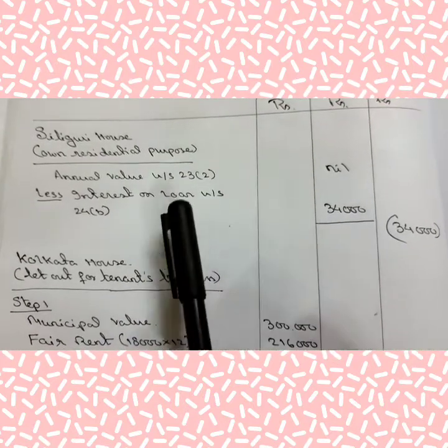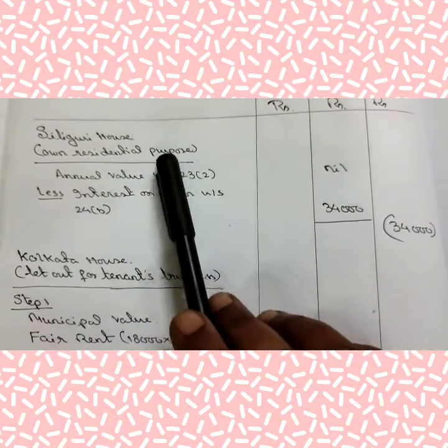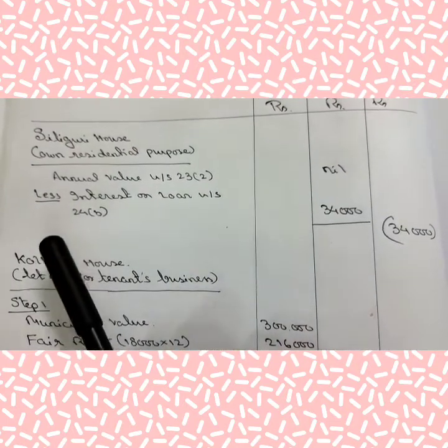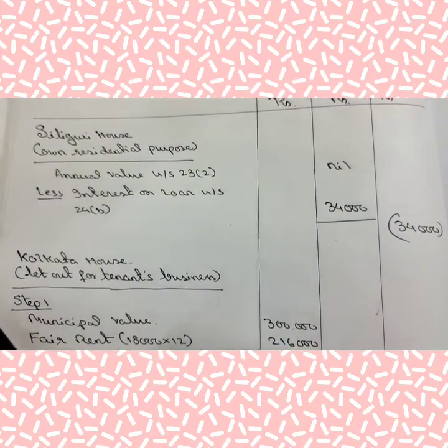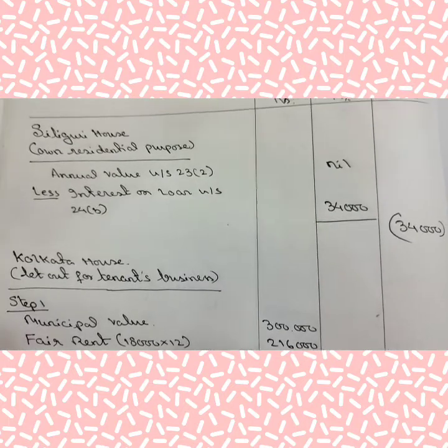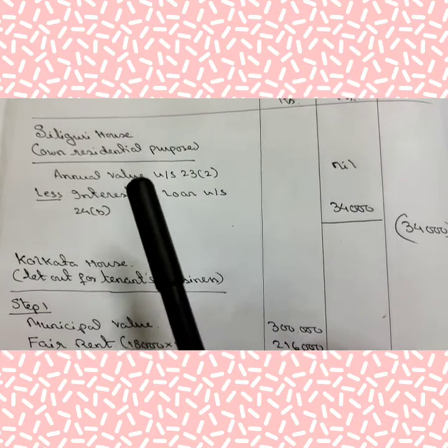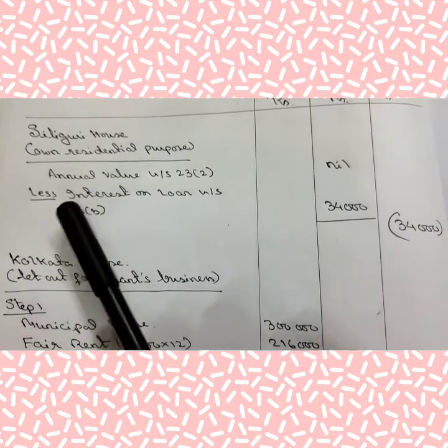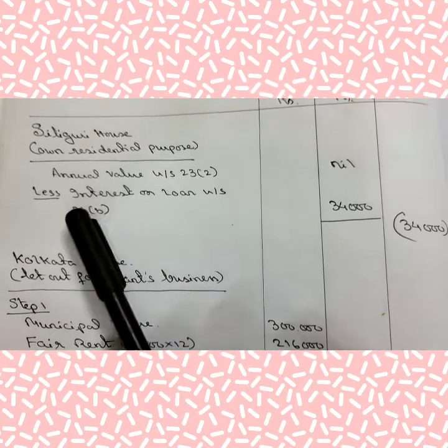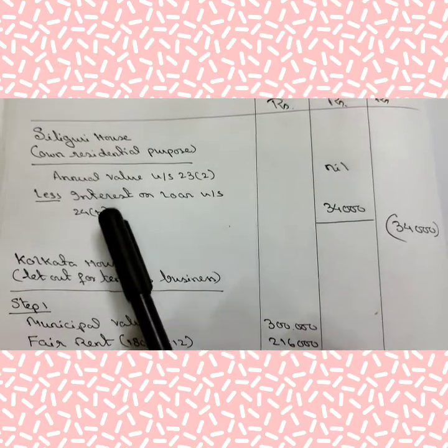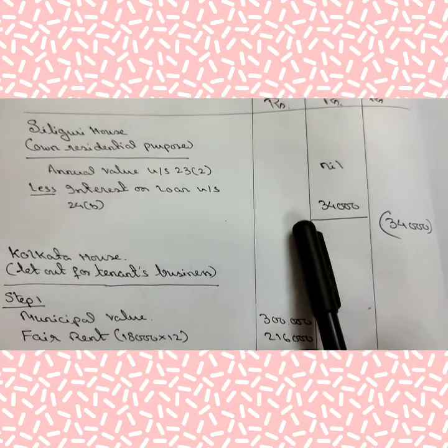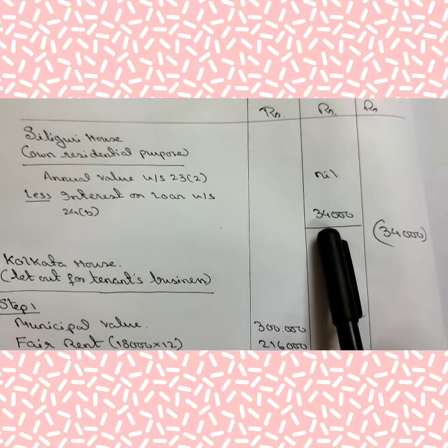Nothing else. And in case of own residential house, there is no question of other expenses, no municipality tax, no standard deduction. Only one expense is allowed as deduction, that is interest on loan. So interest on loan under section 24 clause B given in the question is 34,000.